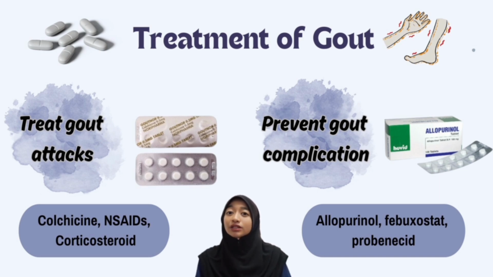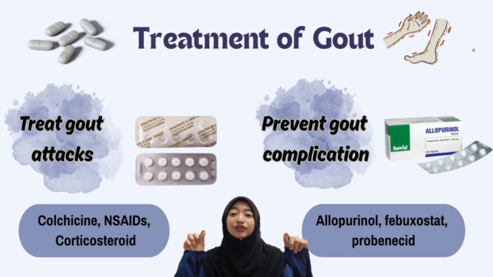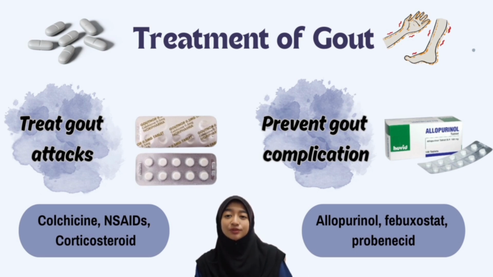Next, to prevent gout complications, the focus is on lowering the uric acid level in the blood. Drugs such as allopurinol and febuxostat work by reducing uric acid production, while probenecid increases the excretion of uric acid through the kidneys. These medications are usually taken long-term to prevent recurrent gout attacks and complications such as joint damage.